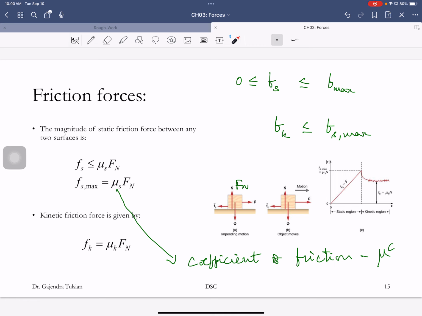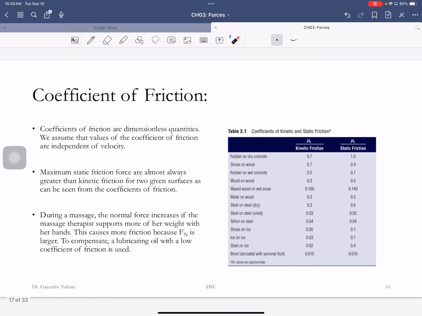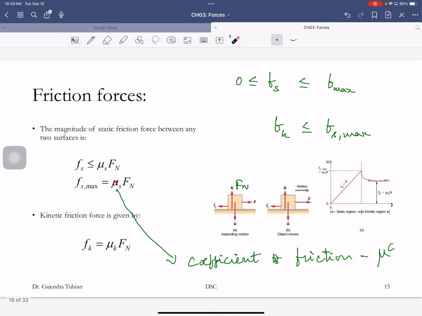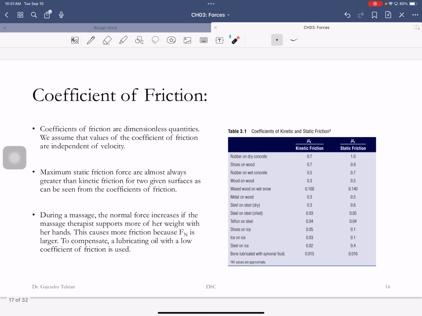So this graph shows you there's the maximum static friction force, and the kinetic friction force is always smaller than the maximum static friction force. That's what this graph shows you. So you see there's the stickiness, that's the static friction force, coefficient of static friction, and there's the coefficient of kinetic friction. This one is always bigger than that, so the maximum static friction force is always bigger than the kinetic friction force. And this table shows you that.